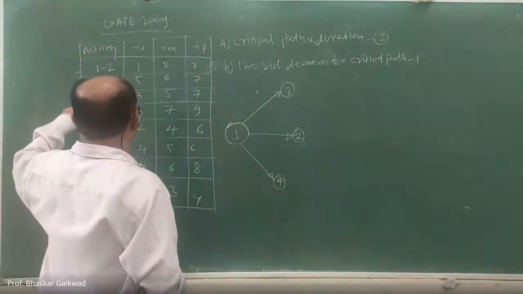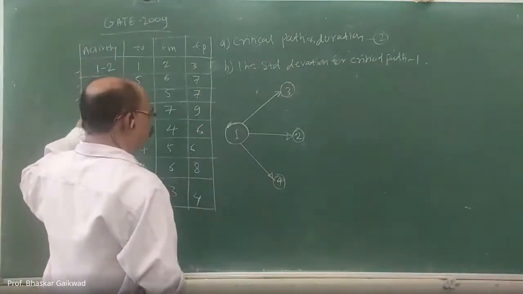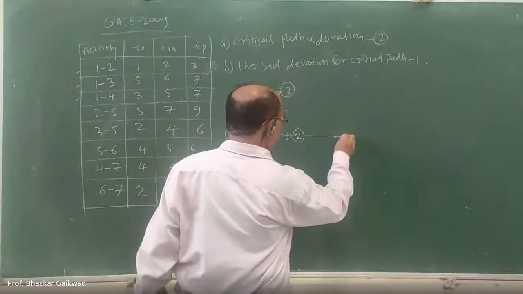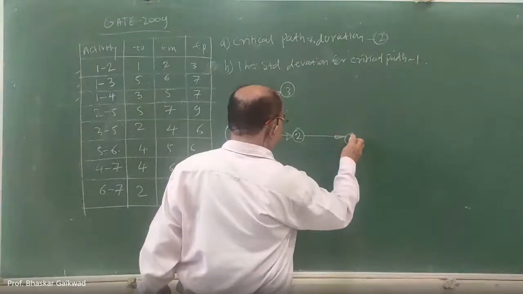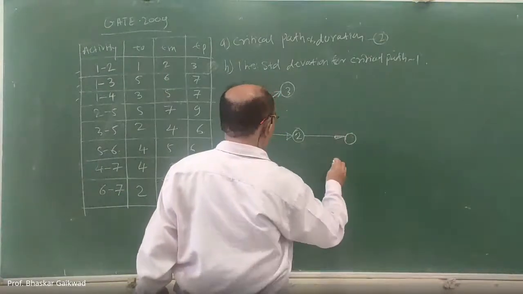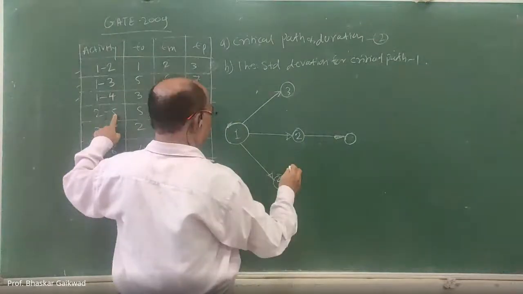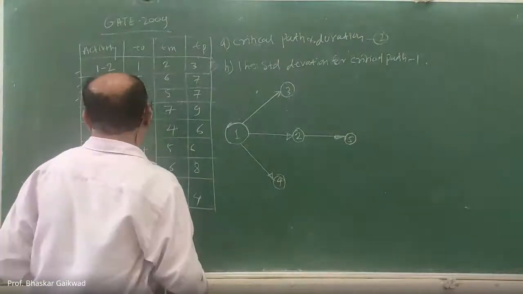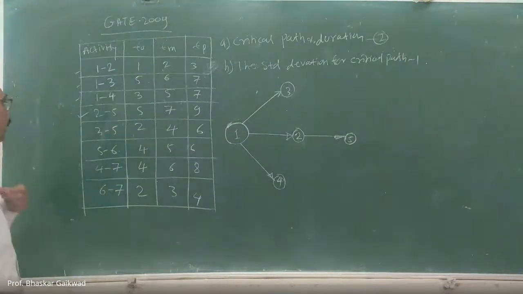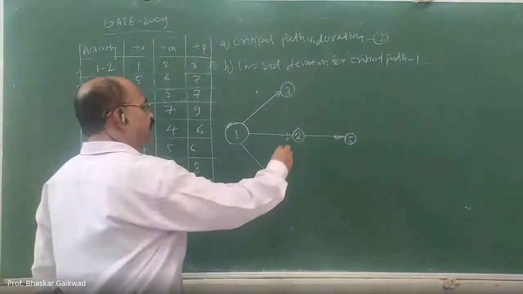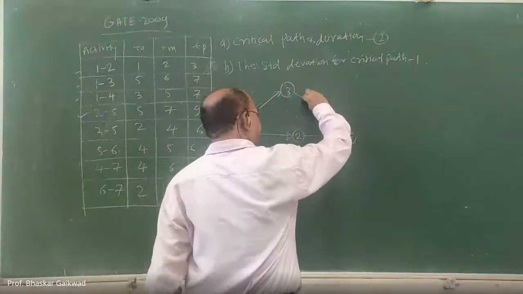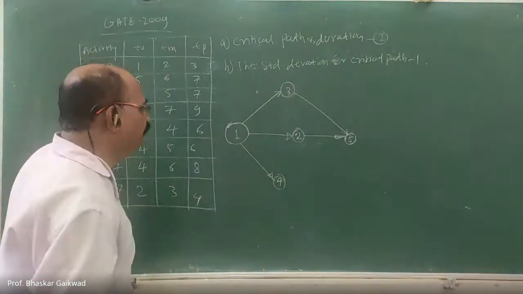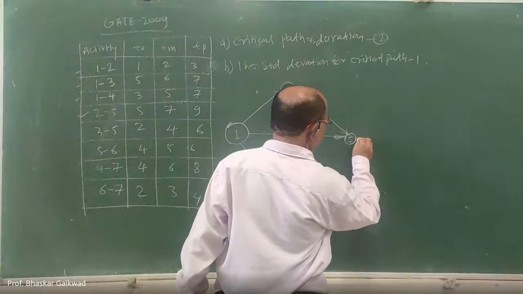After this 2 to 5. So here it is 2 to 5 activities. Here we give the number 5. So this is ours. After that 3 to 5. This 3 to 5 will be here. This is 3 to 5. 5 to 6, so it may be 5 to 6 here.